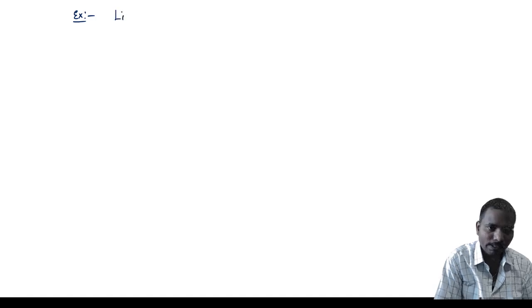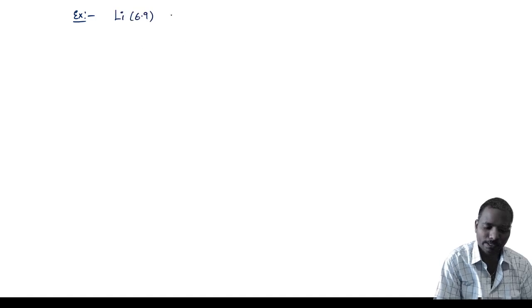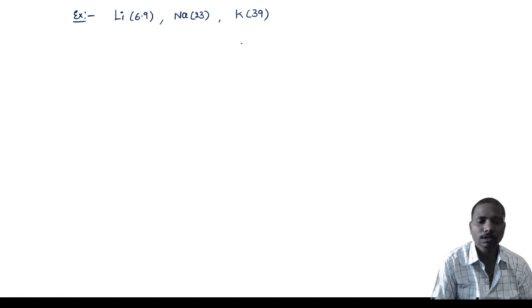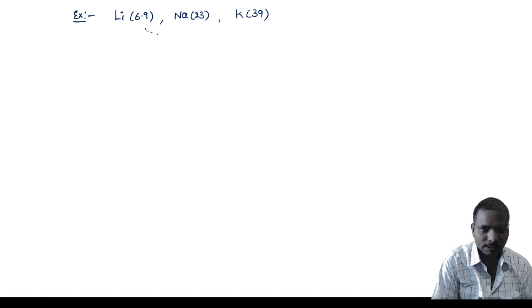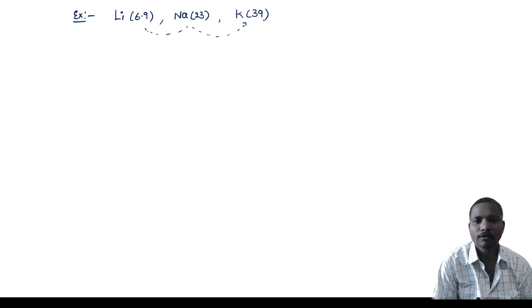Here, for example, let us take lithium, atomic mass approximately 6.9, sodium 23, and potassium 39. So he grouped these three elements. Now we arrange these three in increasing order of atomic masses.